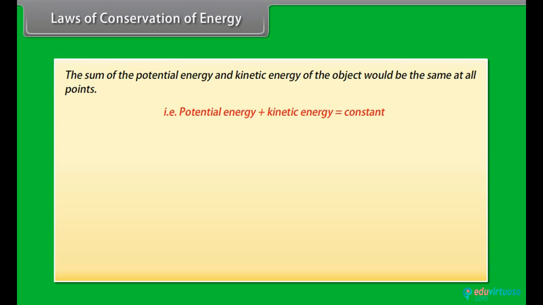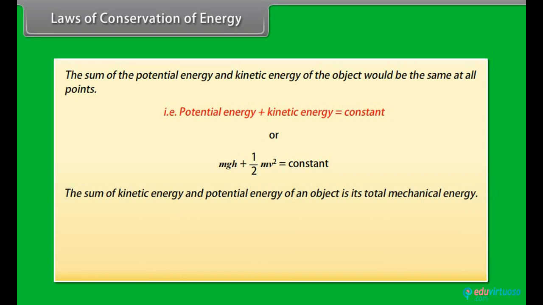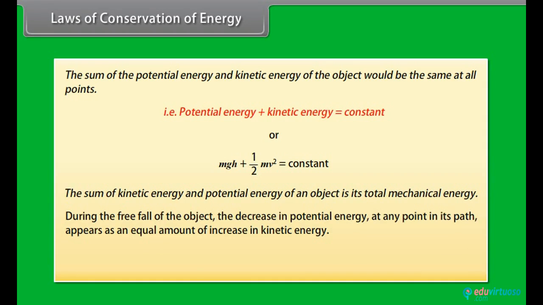That is, potential energy plus kinetic energy is equal to constant, or mgh plus 1/2 mv squared is equal to constant. The sum of kinetic energy and potential energy of an object is its total mechanical energy. We find that during the free fall of the object, the decrease in potential energy at any point in its path appears as an equal amount of increase in kinetic energy.